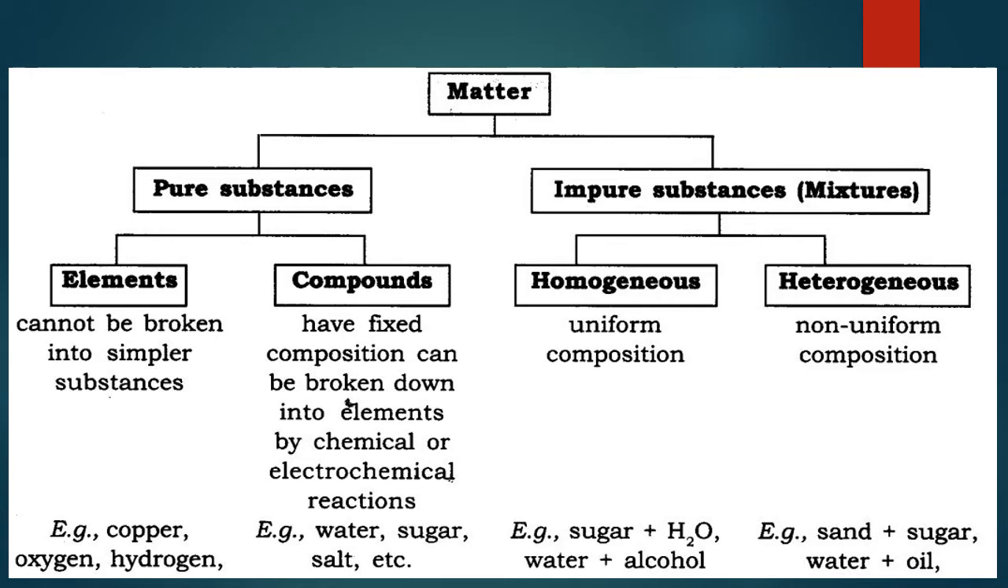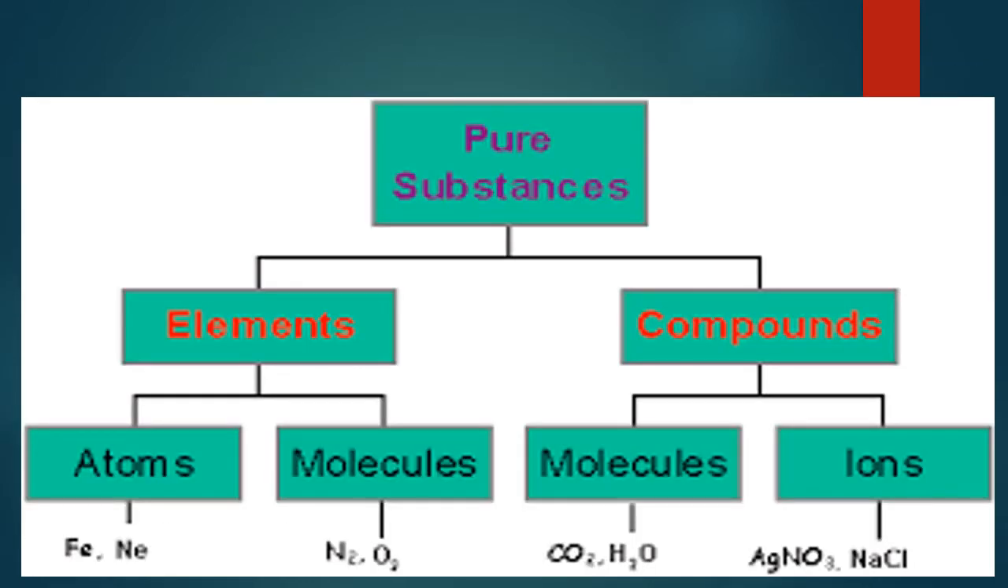Before going to the homogeneous and heterogeneous, once again here we have to discuss some more points on the elements. Here the elements can also be found in the form of atoms or in the molecules. What is an atom? Atom is the smallest particle of an element.